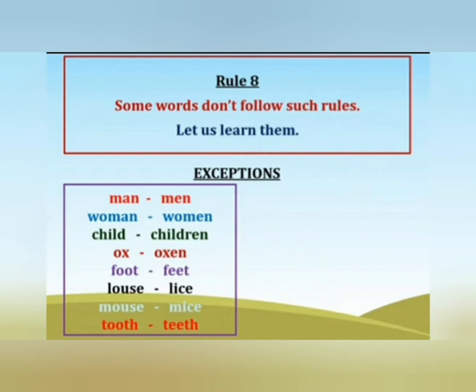Next, rule number 8. Some words don't follow such rules. Let us learn them. These words are known as exceptions.